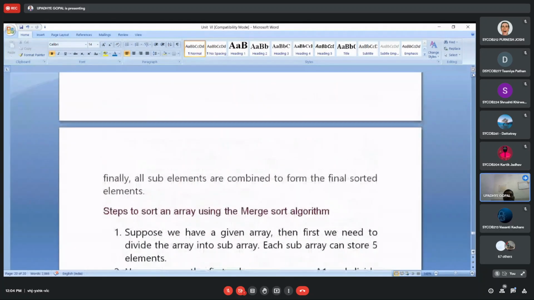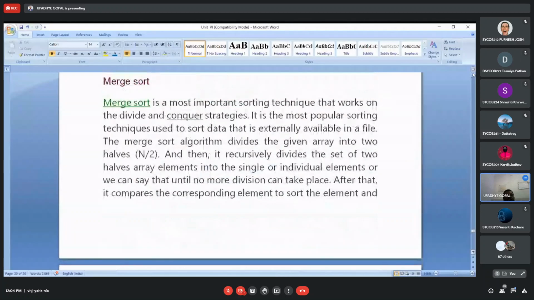First and foremost, the merge sort algorithm divides the given array into two halves. n is the total number of elements, and we divide them into two subparts. That's why the algorithm follows the n by 2 strategy.